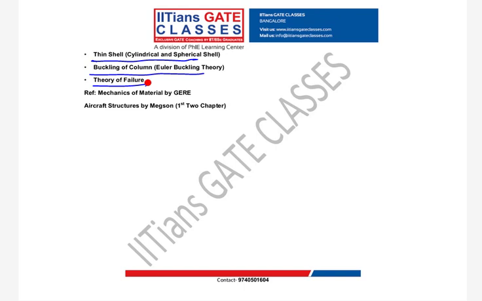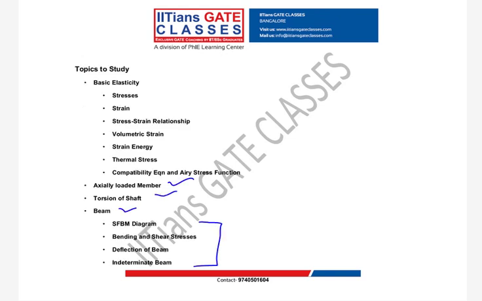What books do we refer? We refer two books. One is Mechanics of Material by Gere. E-books are available in our book drive. The next book we follow is Aircraft Structures by Megson. But here we follow only the first two chapters, because currently we are in aircraft structures basics or strength of material part, but we follow Megson for thin walled structures also. The first two chapters we follow for basic elasticity.